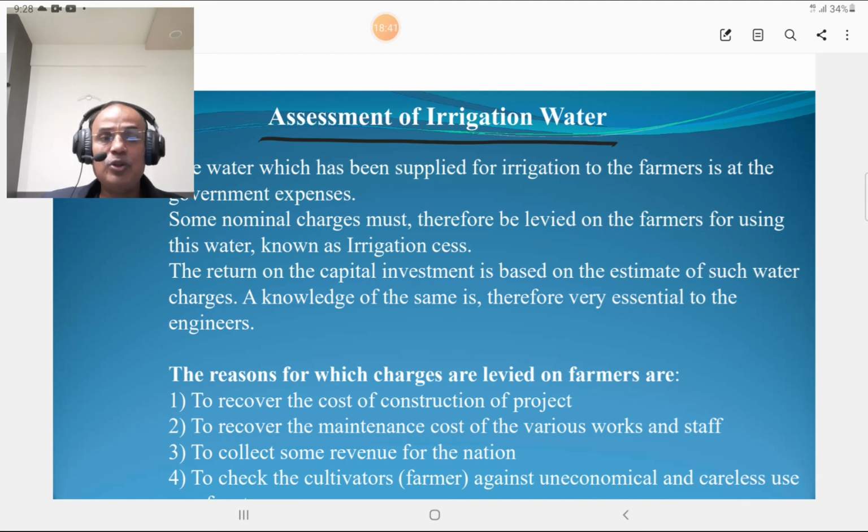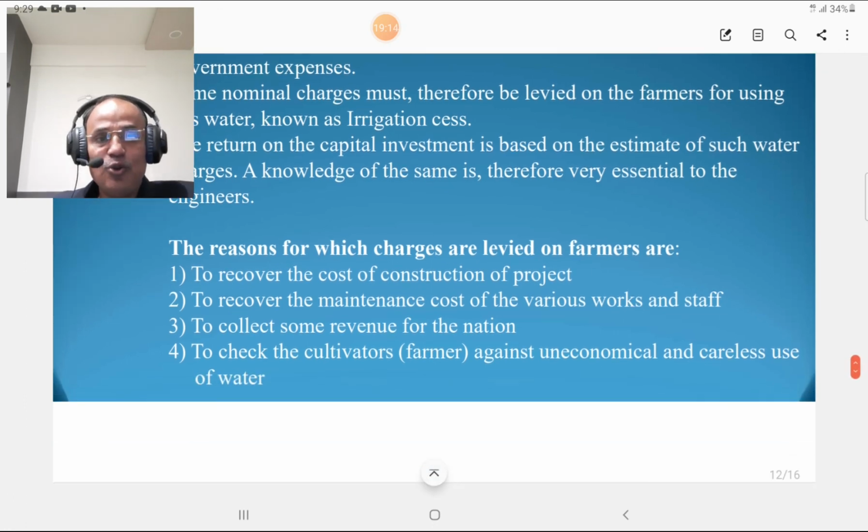It depends upon the capital invested on the structures and canal system, and that money should be returnable to the government within a certain specified period, or within some return period. The reasons for which the charges are levied on the farmers: to recover the cost of construction of the project, to recover the maintenance cost of various works and staff, to collect some revenue for the nation also, and to check the cultivators or farmers against uneconomical and careless use of water.